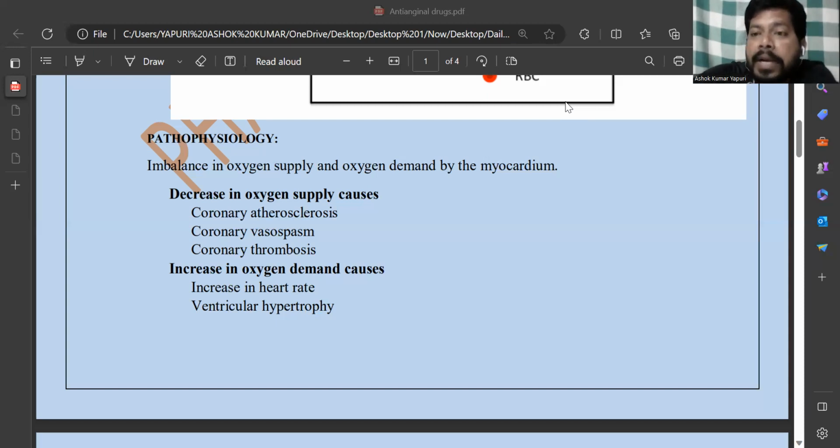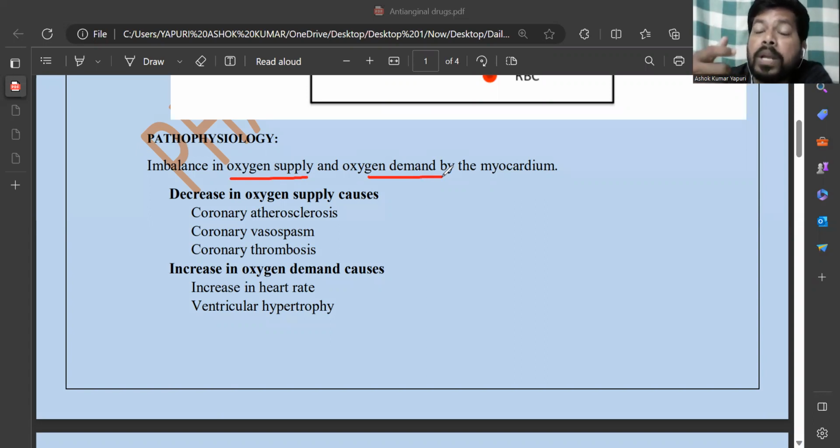In treatment of angina pectoris, first we have to understand how angina can occur. What is the pathophysiology? What is the root cause for angina to develop? The main reason is an imbalance between oxygen supply and oxygen demand. Angina is mainly because of a lack of oxygenated blood through the coronary artery to the heart. When oxygenated blood is lacking, oxygen demand increases, so the heart works more than normal.